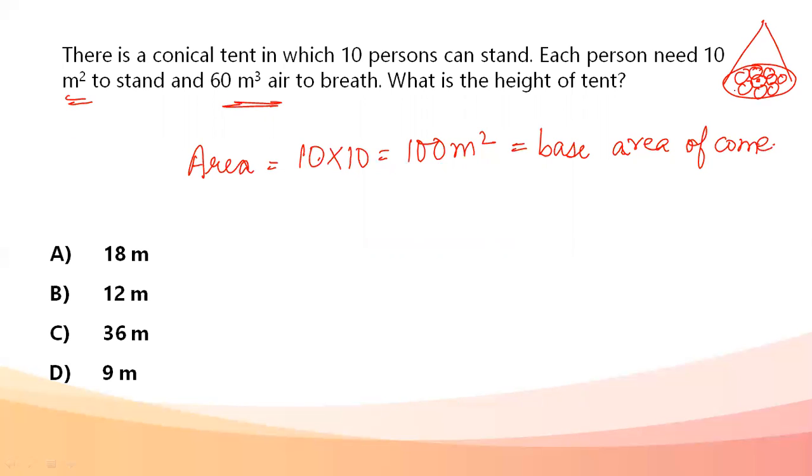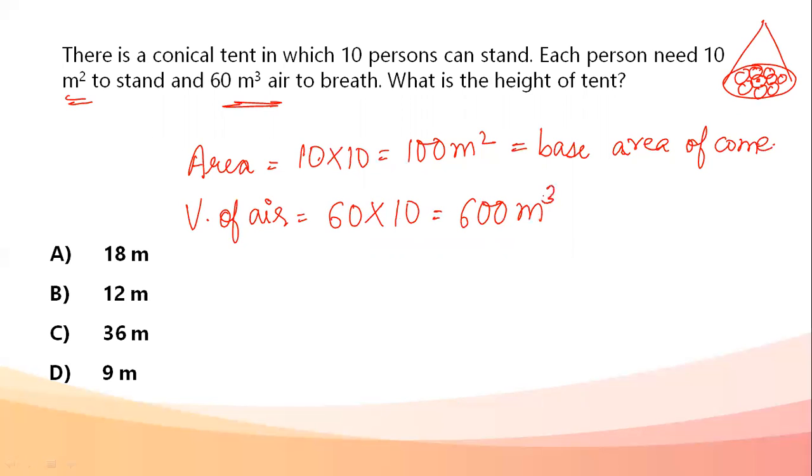Now next thing, the total volume of air within the conical tent. If one person needs 6 meter cube, 10 people will need 6 into 10, that is 60 meter cube. Okay, now volume of air, that is 60 meter cube, is going to be the volume of your conical tent. First thing I found out is the base area of the cone. Next, volume of air is going to be the volume of the conical tent.